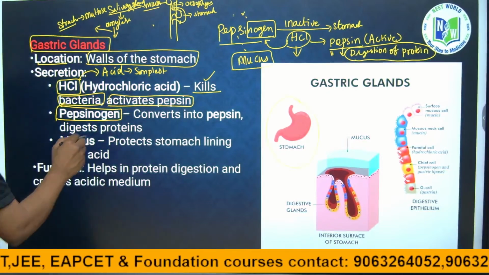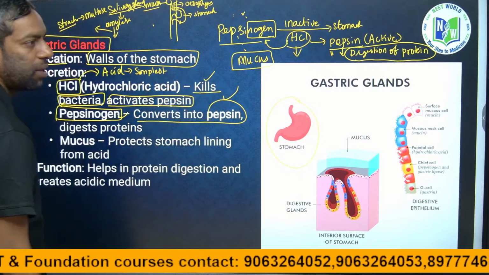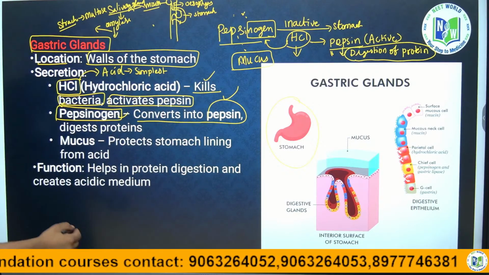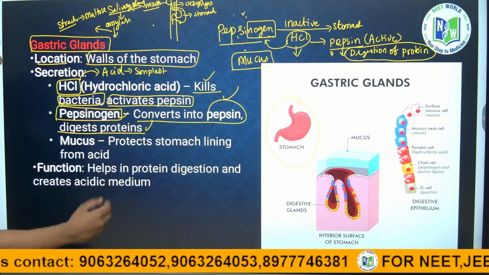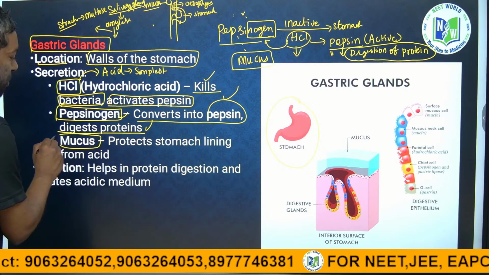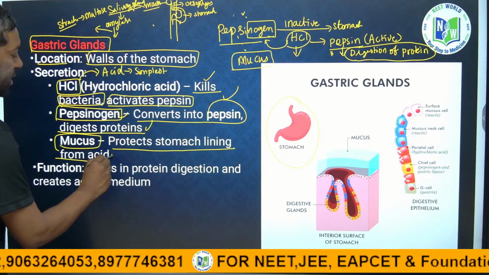Here pepsinogen converts into pepsin, which digests proteins, and mucus protects the stomach lining from the acid HCl.